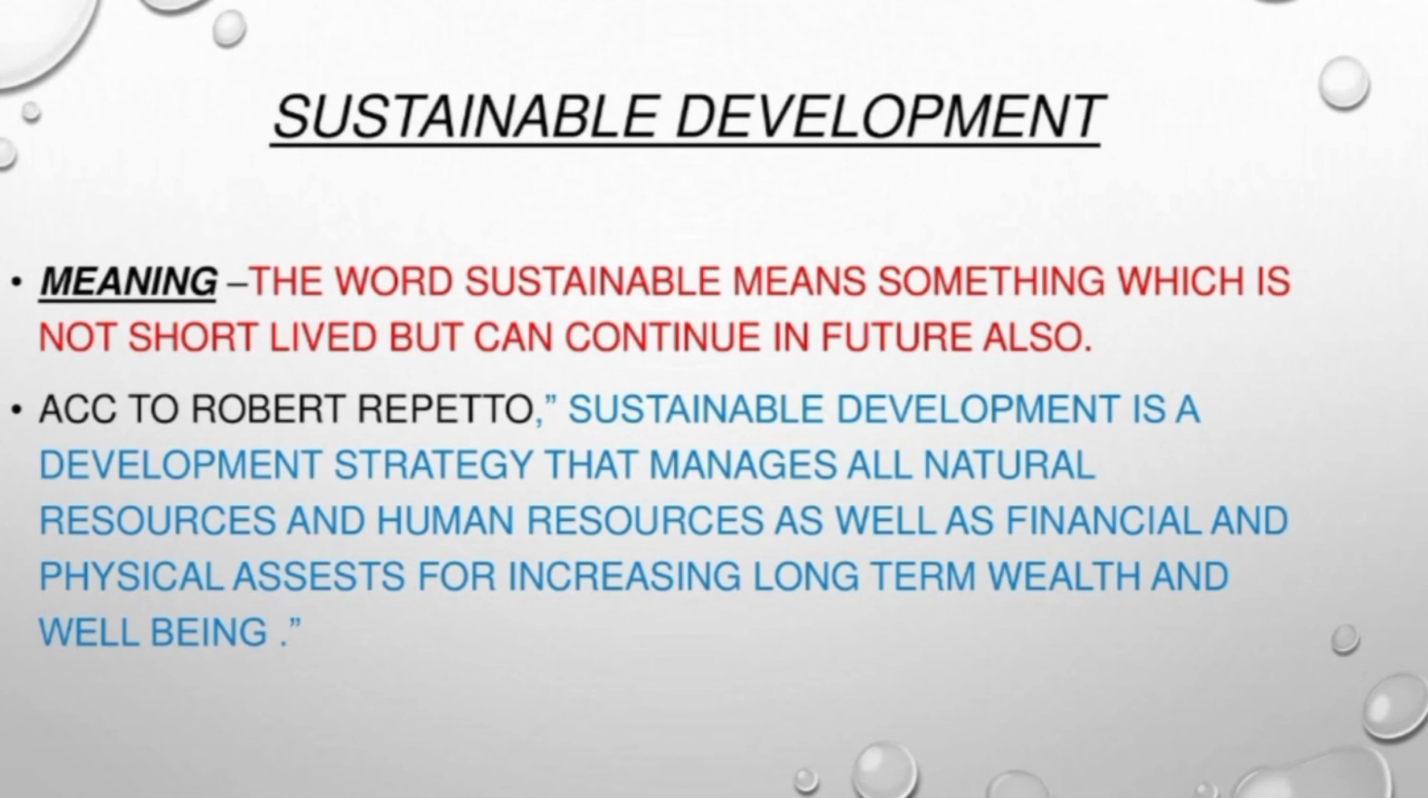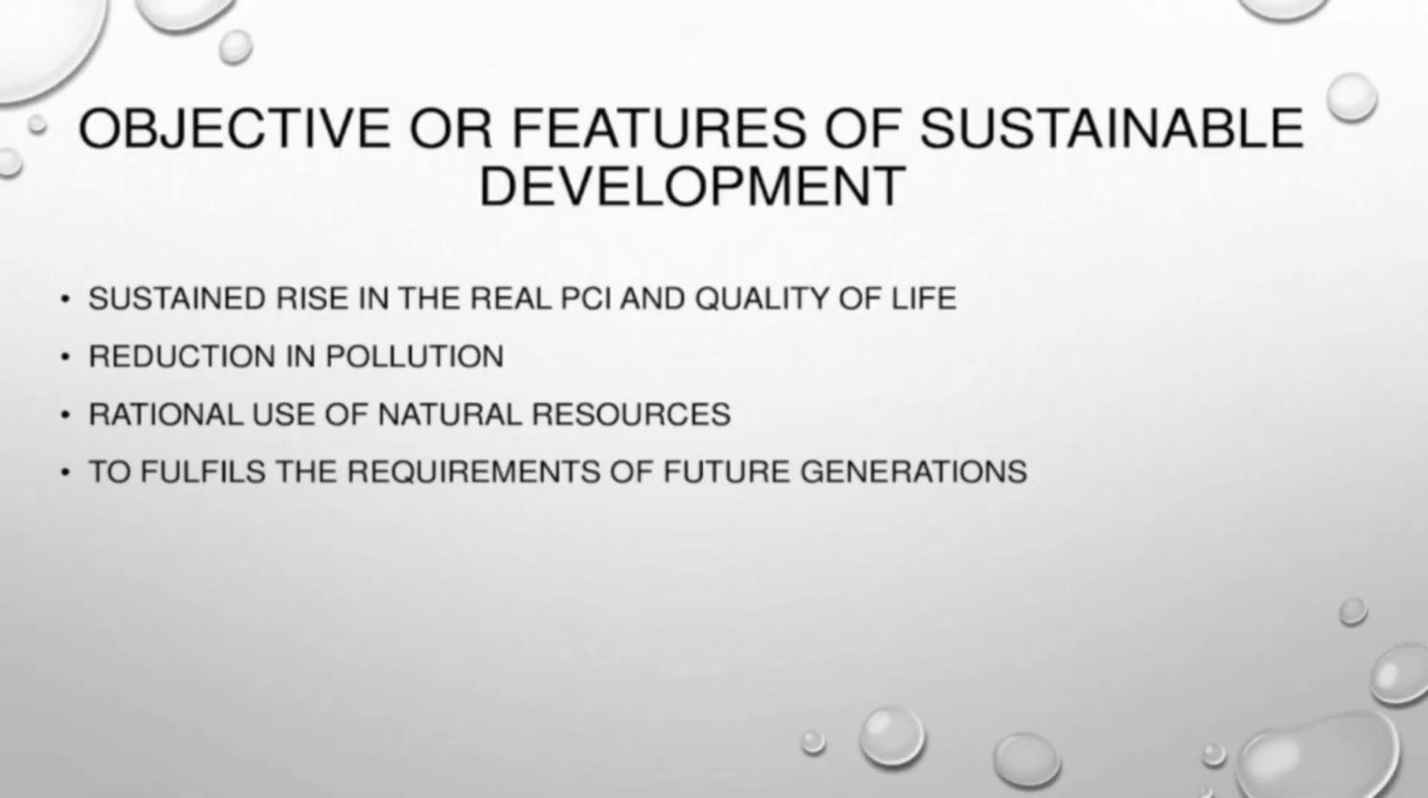So, according to Robert Repetto, the sustainable development is a development strategy or a plan that manages all natural resources and all human resources as well as financial and physical assets for increasing long term wealth and also well being. We use very carefully, we do not waste, we use it judiciously, carefully, and also hand over for future. The aim or objective of the sustainable development is to rise in the real per capita income and also the quality of life.